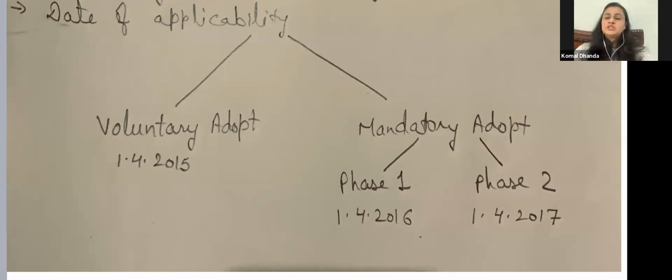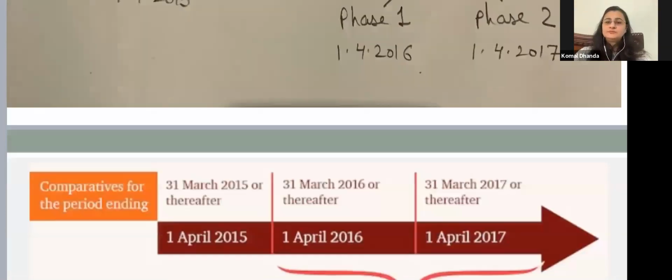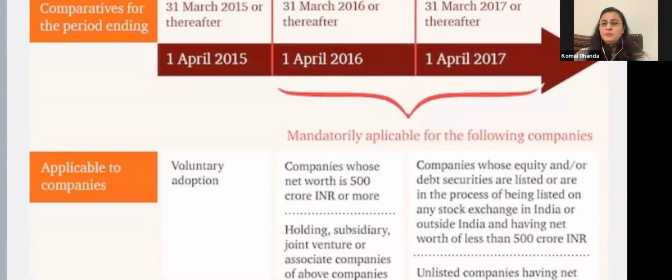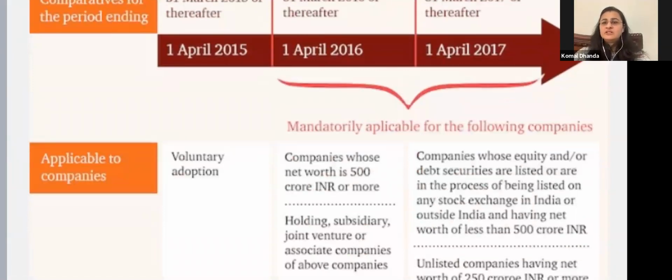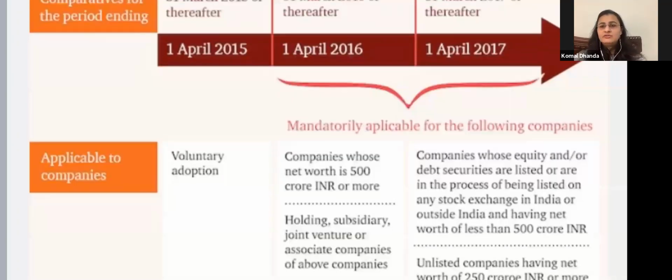And then mandatory adoption took place in two phases. Phase one was 1st April 2016, and the second phase 1st April 2017. In the first phase, that is 1st April 2016, it was mandatory for companies whose net worth was 500 crores or more. It was mandatory for them to follow Ind AS, and also for their holding, subsidiary and joint venture companies, of those companies having a net worth of 500 crores and more.